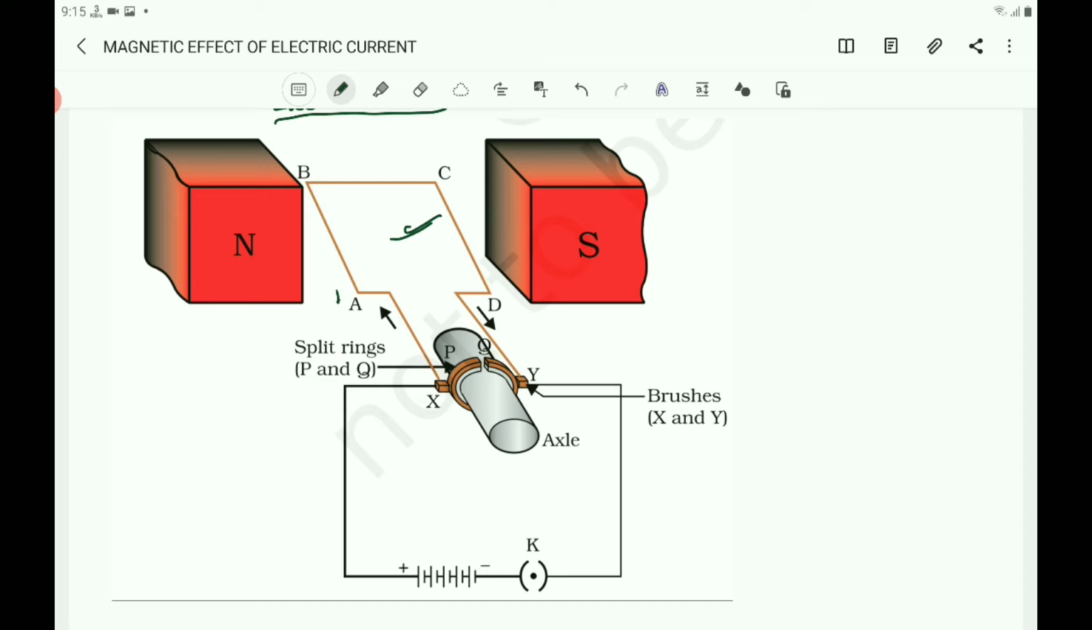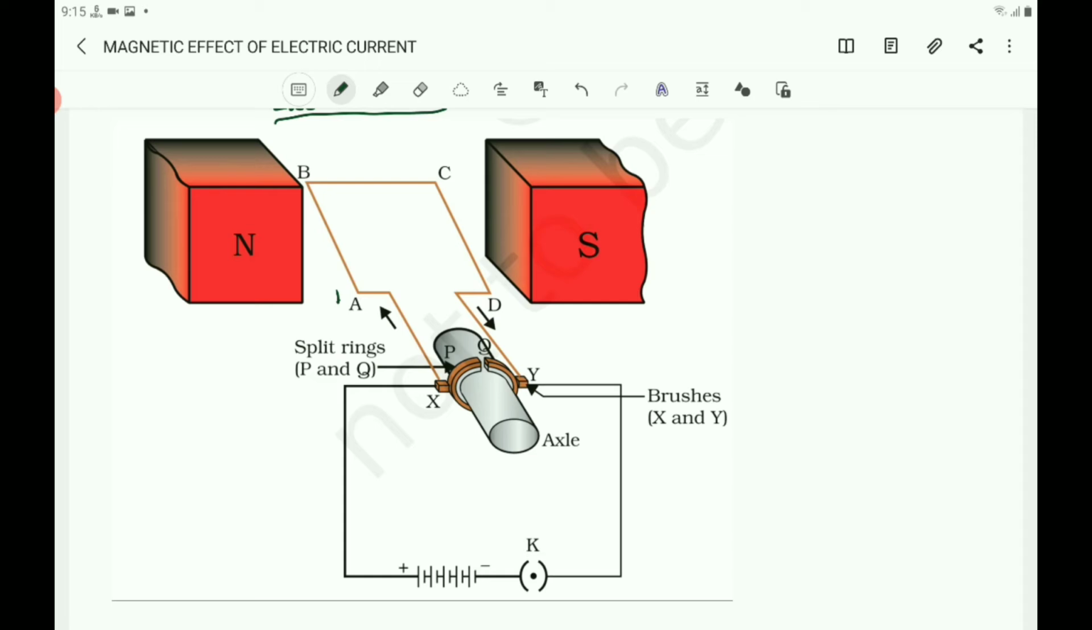This is also called the armature. It is placed between the two poles of a magnetic field such that the arms AB and CD are perpendicular to the direction of the magnetic field. The armature is placed between the poles of the field magnet and it can be rotated about an axis perpendicular to the magnetic field lines.